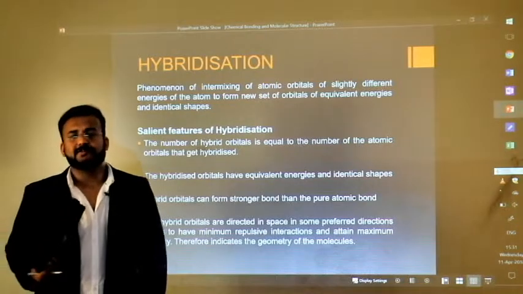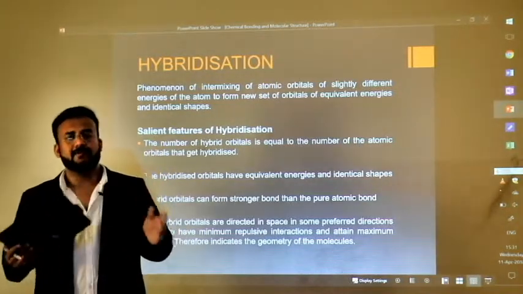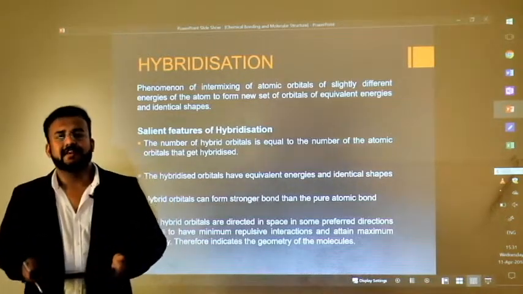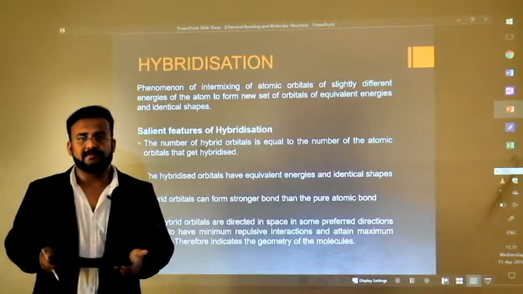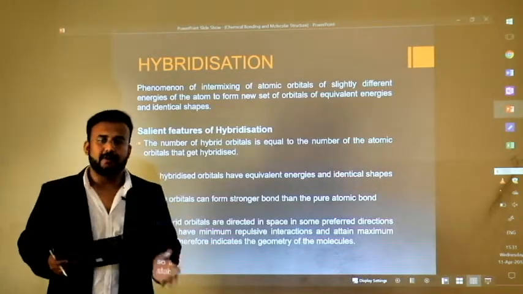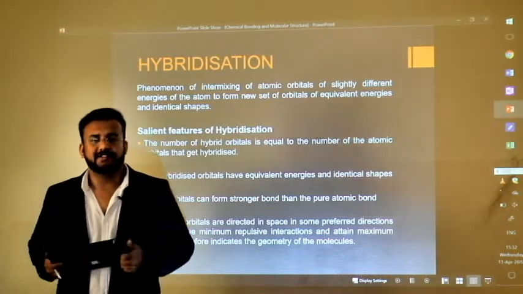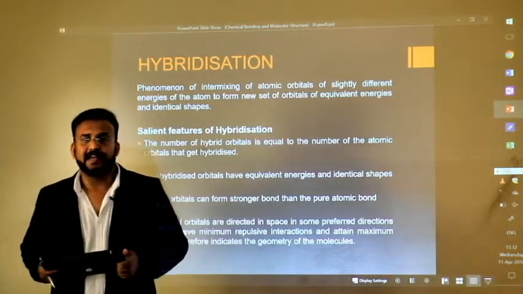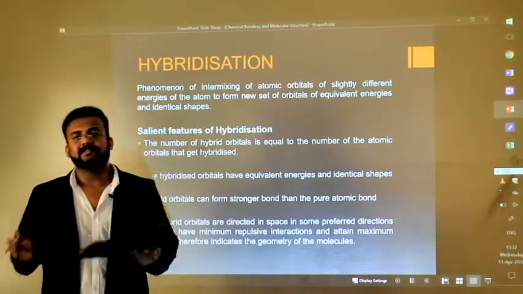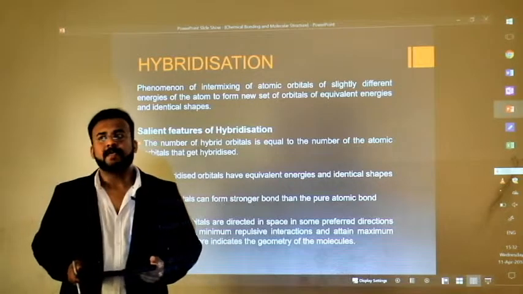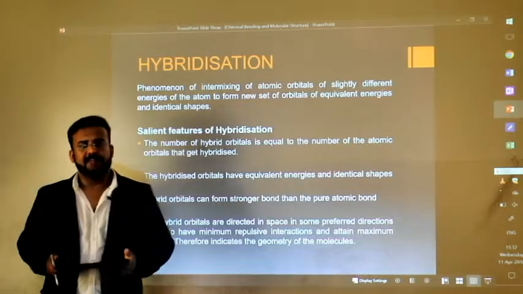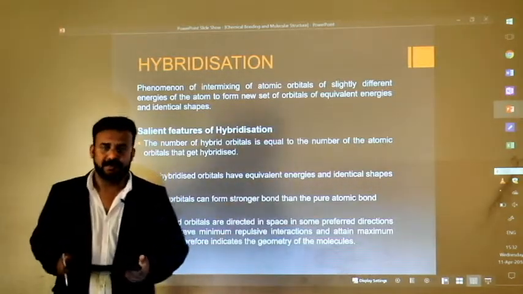We can generalize to some extent that most of the chemical bond formations are happening because by forming these kinds of chemical bonds, an atom or an element can lower its energy. So ultimately all chemical bonds are formed to lower the energy of the systems or lower the energy of the elements, because always a lower energy state makes stable structures. And here, in the concept of hybridization, we see that there is intermixing of atomic orbitals.